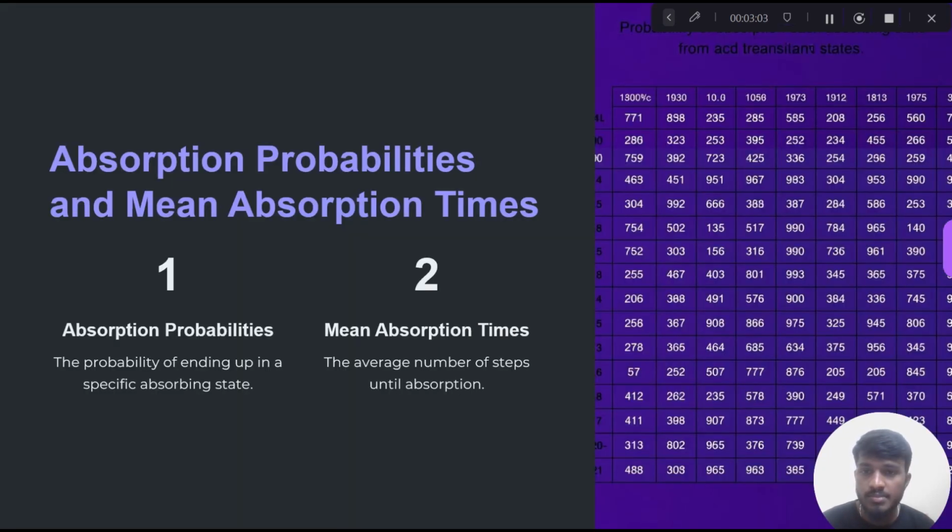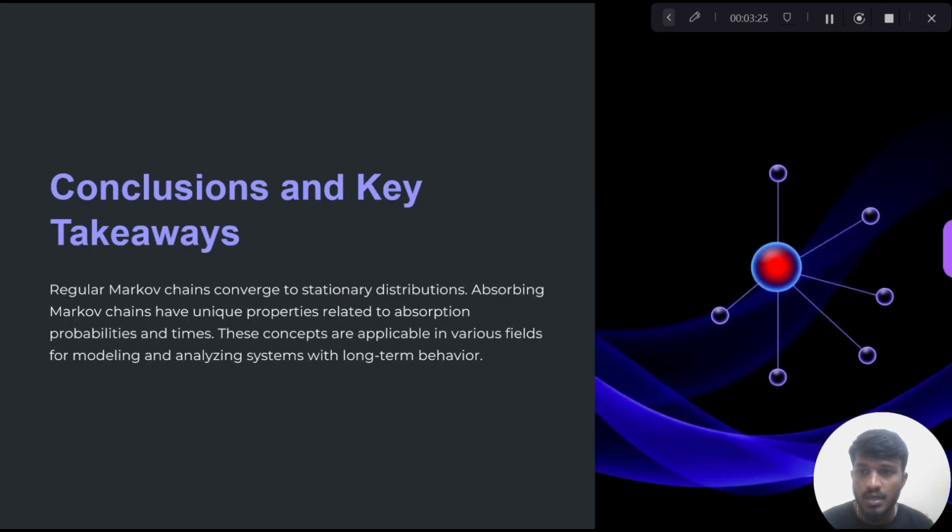Now let's see absorption probabilities and the mean absorption time. First one is absorption probabilities and the second is the mean absorption time. Absorption probability is the probability of ending up in a specific absorbing state. Mean absorption time is the average number of steps until absorption. Now let's see the conclusion and key takeaways.